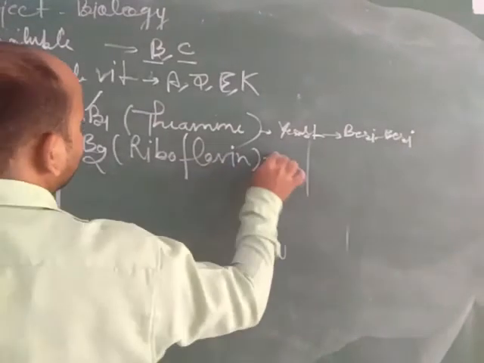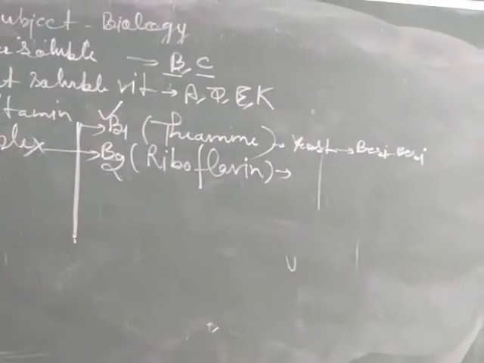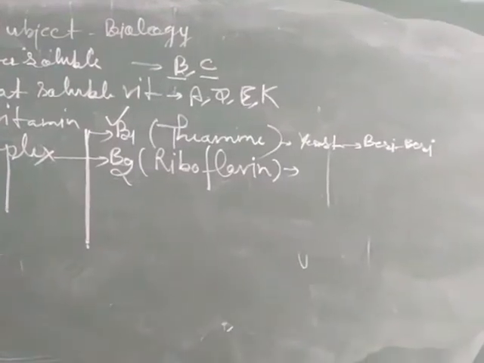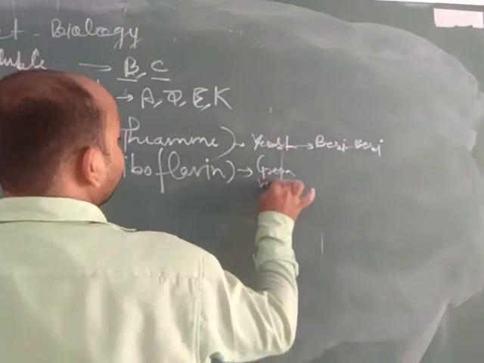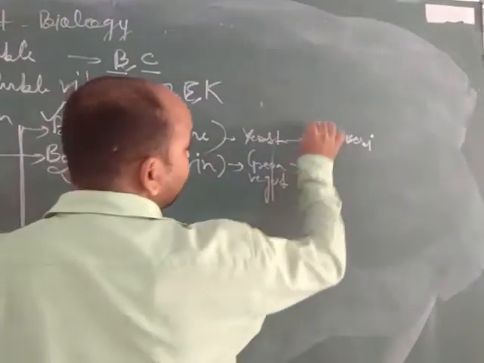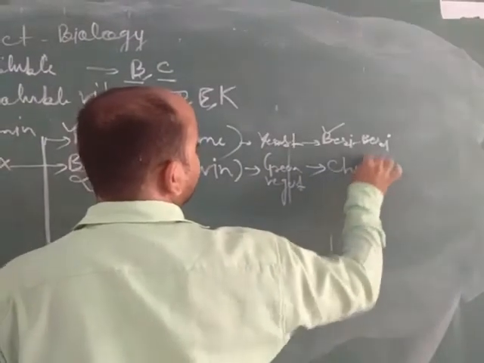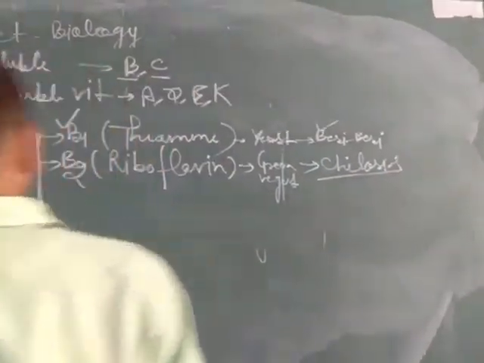It is obtained mainly from green vegetables, and its deficiency disease is called cheilosis, which means cracking of the lips.